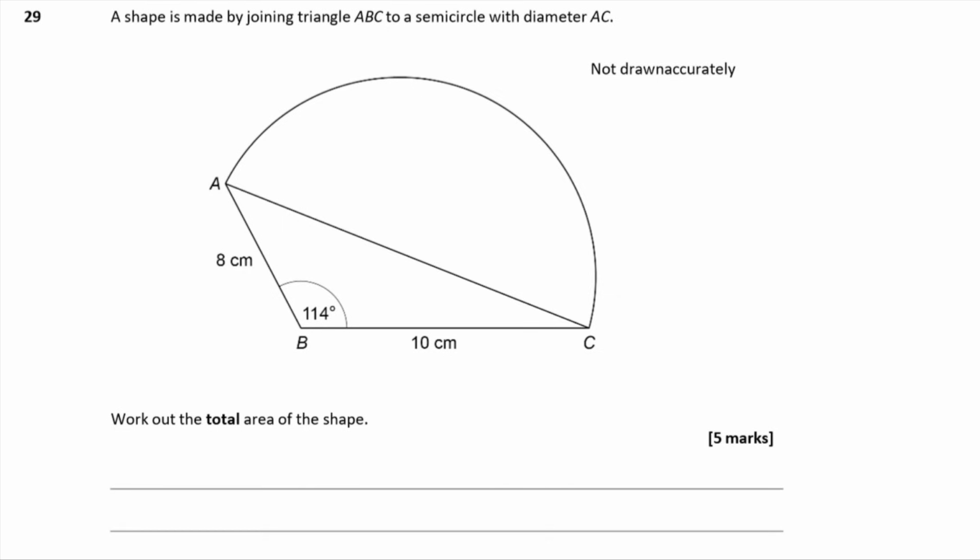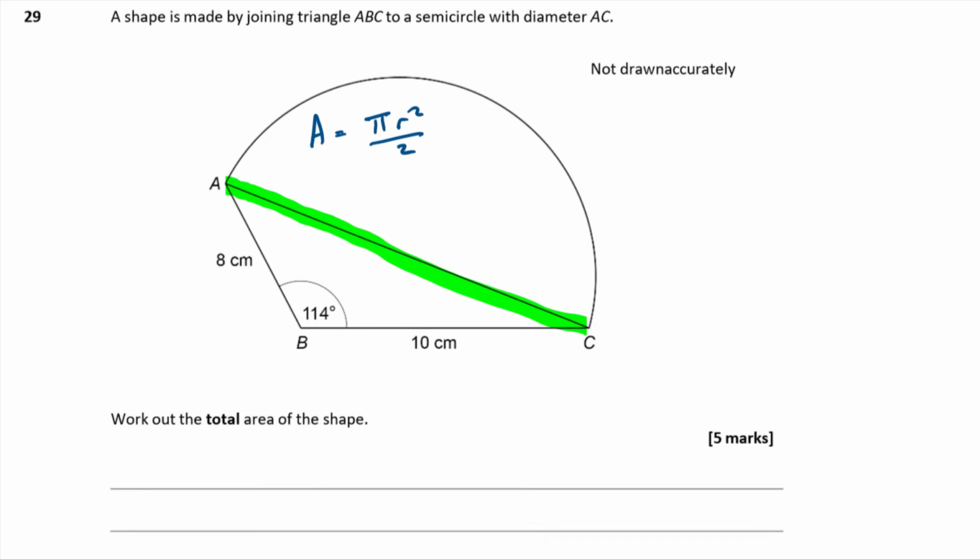So the semicircle area is going to be fairly straightforward, you'd think, wouldn't it? Because the area of a circle is pi r squared, so for a semicircle it's pi r squared over 2. So we need to work out what pi r squared over 2 is, but that means we need to know what r is, and we've not been given r. So we're going to have to work out what r is. r is going to be half of this diameter here, so we're going to have to find the line AC.